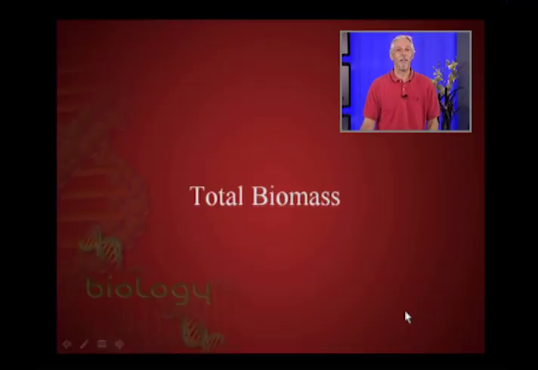The term total biomass is literally that. It's an estimate of the mass of all of the living tissue within an ecosystem. When you look at ecosystems, most of the biomass is tied up in the producers, so there's a lot of correlation between total biomass and primary productivity. Changes in total biomass from year to year can affect how ecosystems function and the distribution of energy within the ecosystem.